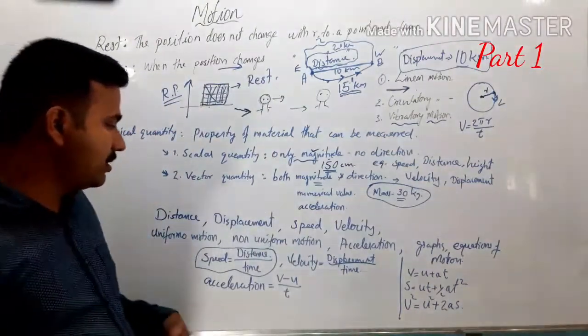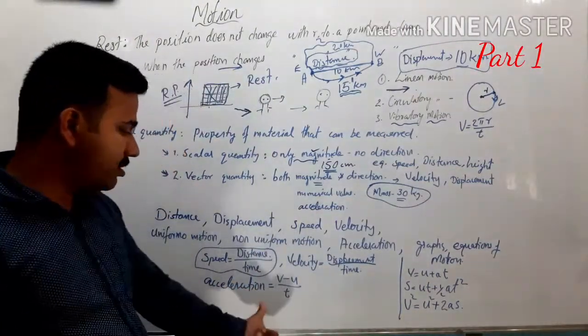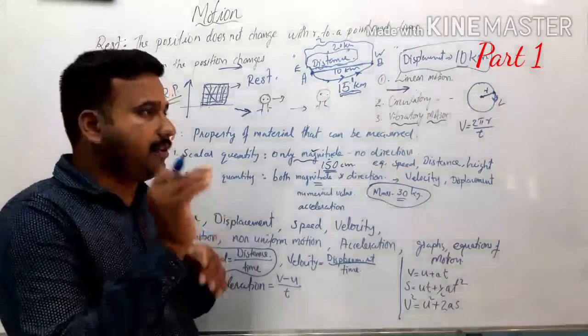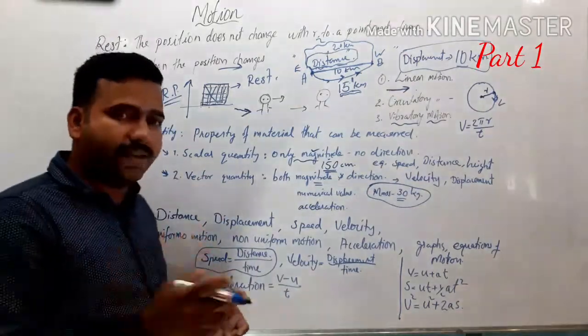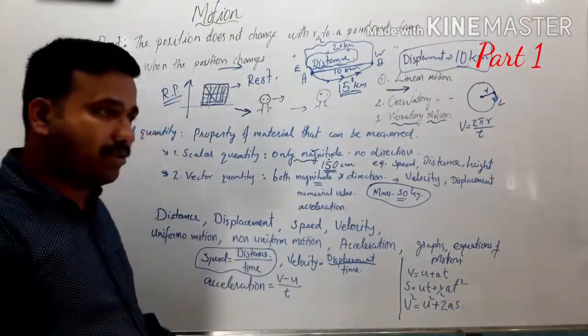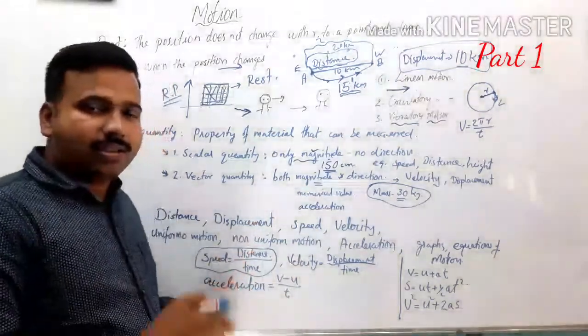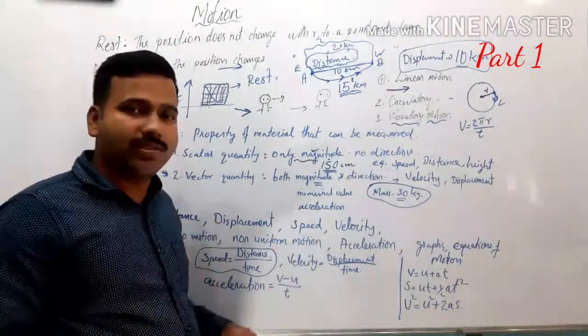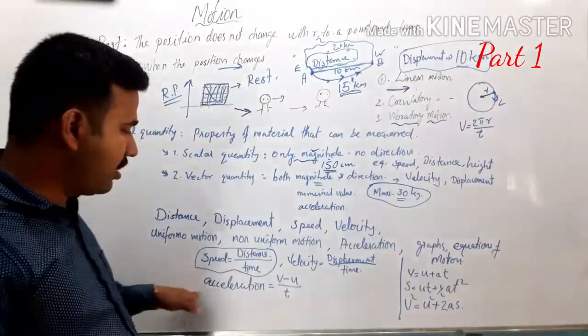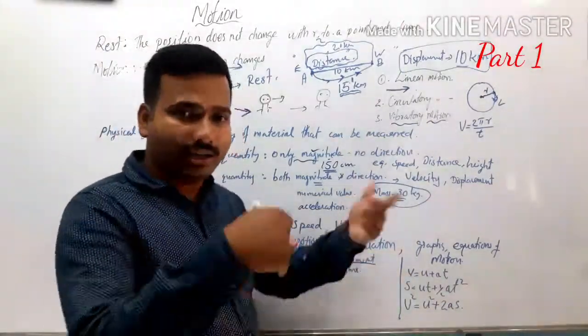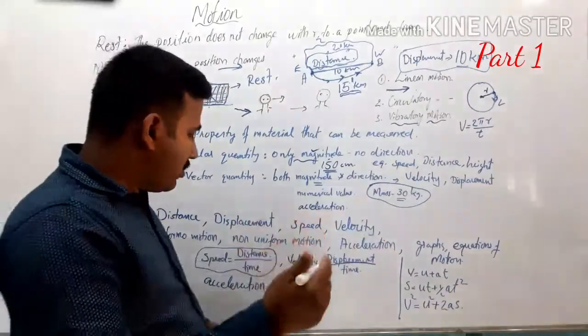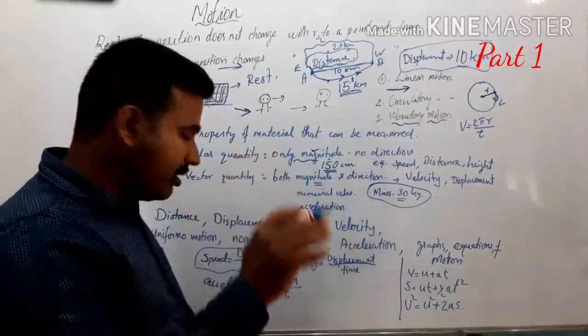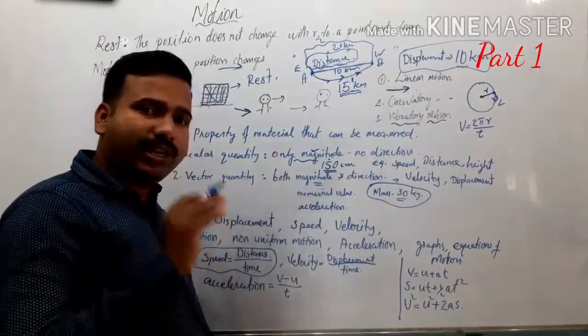Similarly, another physical quantity is known as acceleration. If you travel in a car or any vehicle, what happens at the start of the journey? The speed of the car will be a little bit less. After some time, the driver changes the gear, and as a result, the speed of the car increases. So throughout the journey, the car may not be moving at the same speed.